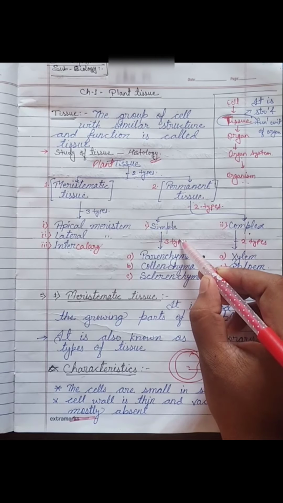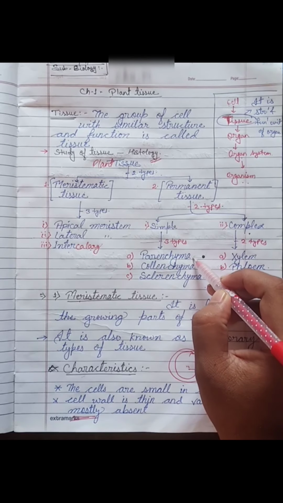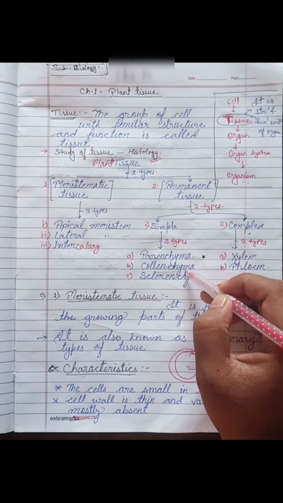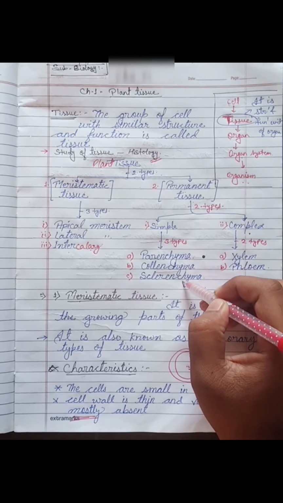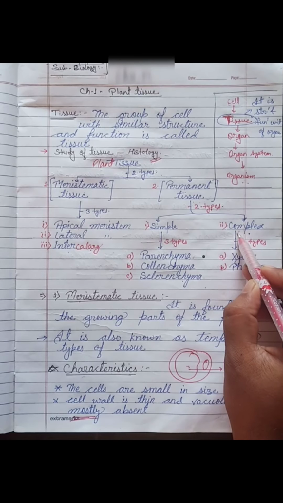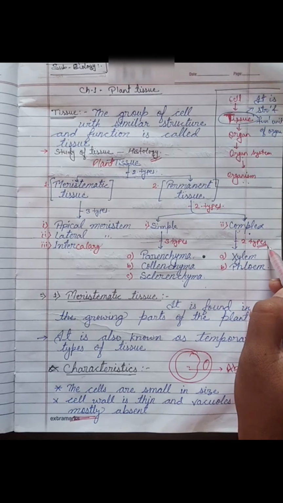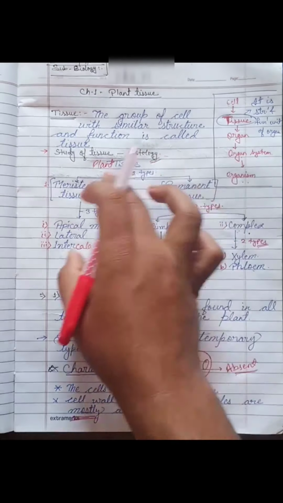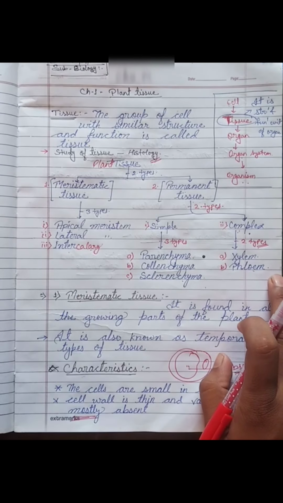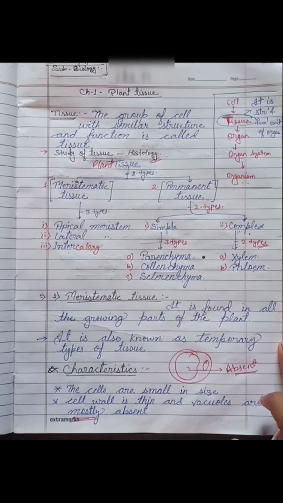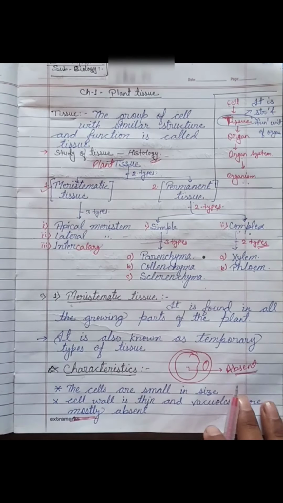Simple permanent tissue can be classified into three types. The first one is parenchyma, the second one is collenchyma, and the last one is sclerenchyma. The complex permanent tissue is divided into two types. The first important one is xylem and the second one is phloem. We will discuss each and every topic in detail. So let's start. The first one is meristematic tissue.